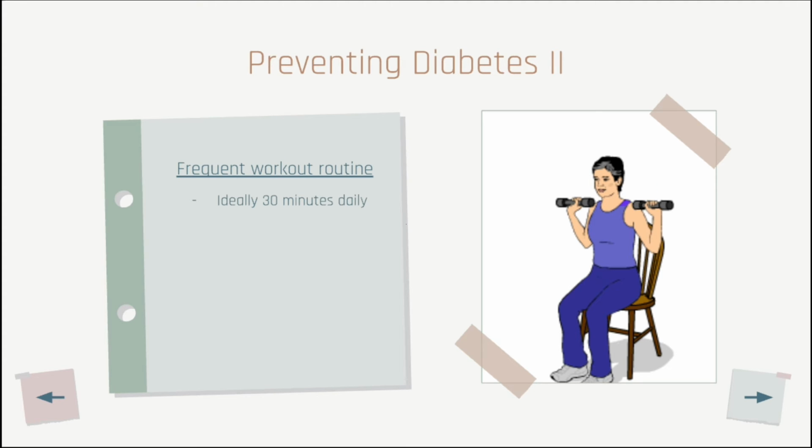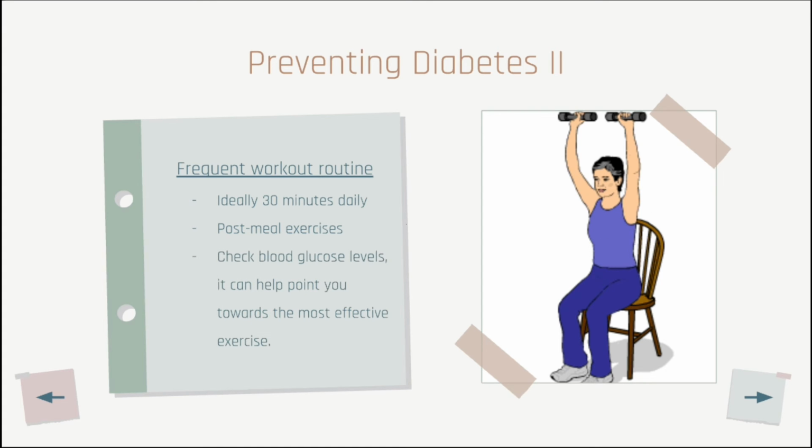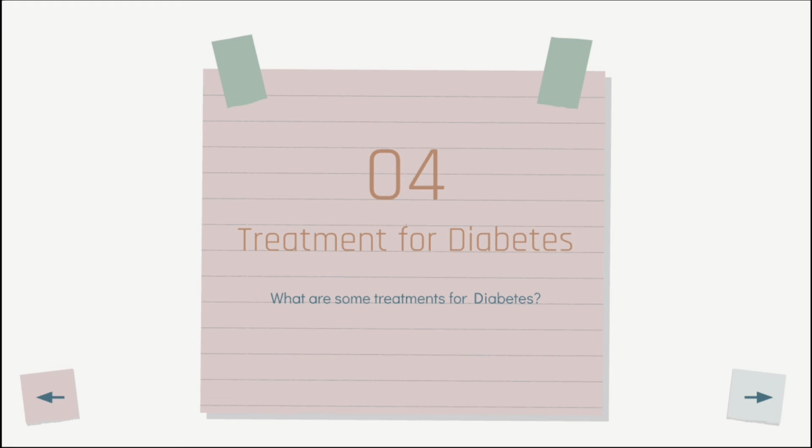Most researchers recommend post-meal exercises, saying that it is most effective in improving your blood glucose levels. Making sure to check your blood glucose levels and seeing how your body reacts to certain exercise can point you towards the most effective exercise for your body. Treatments often depend on the type of diabetes afflicting the patient.